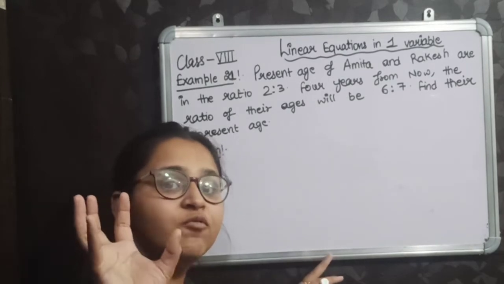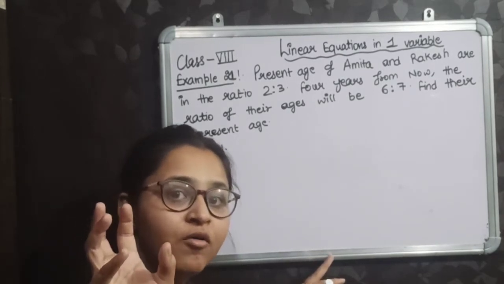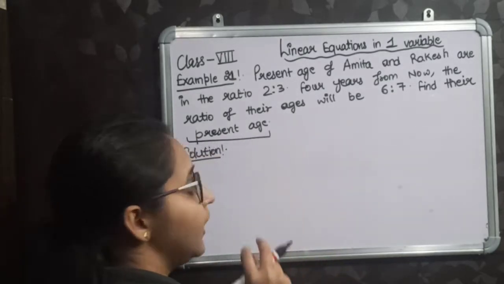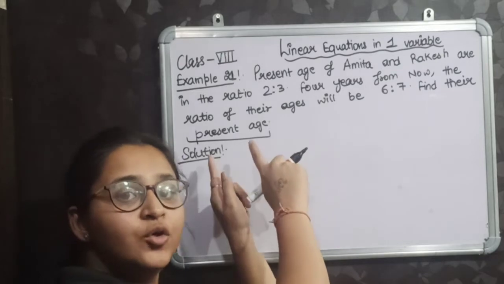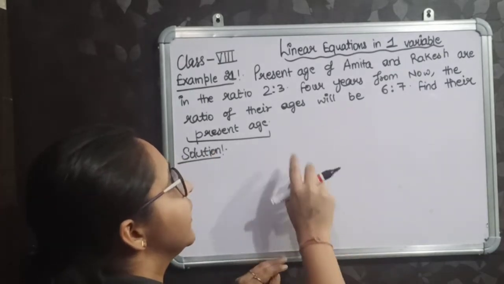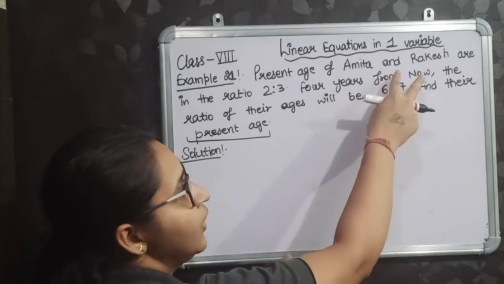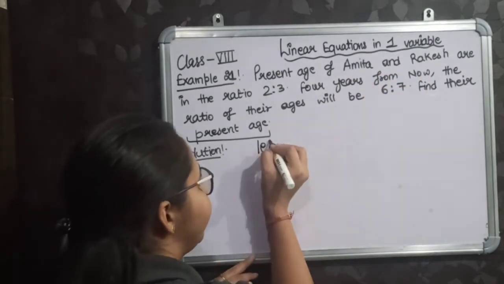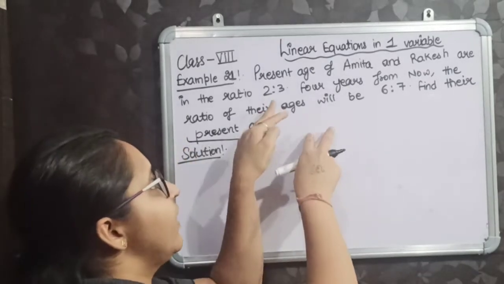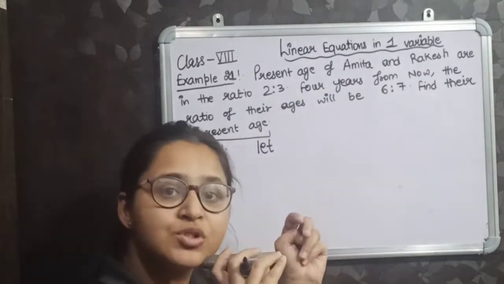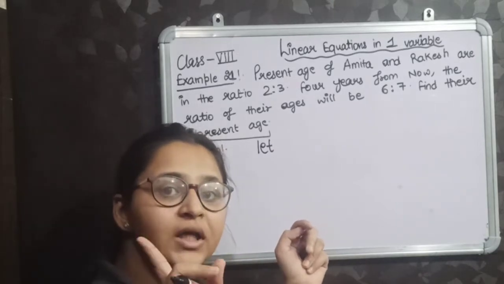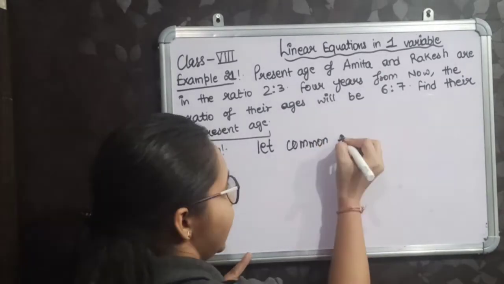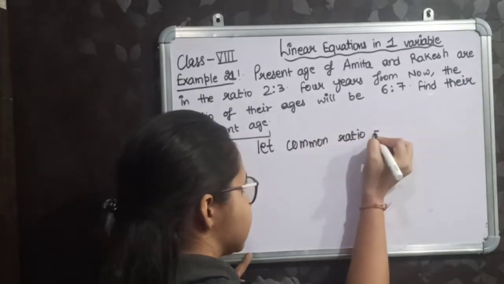First of all, you will see what thing you have to find. You have to find the present age. Okay, this is what is required. Now what is given? Given is their ratio, and 4 years from now their ratio is given. So first of all, I told you that whenever there is a question that includes a ratio, first of all I will take the common ratio. So let the common ratio be x.